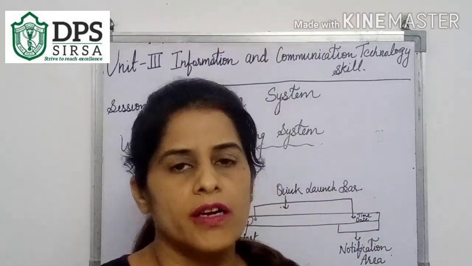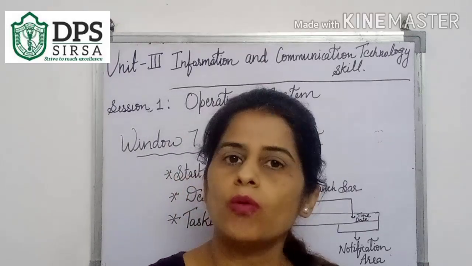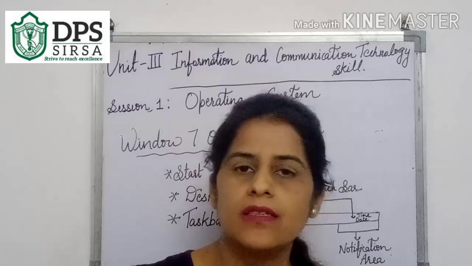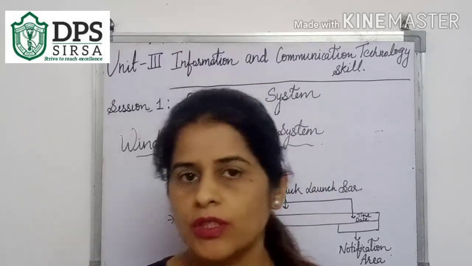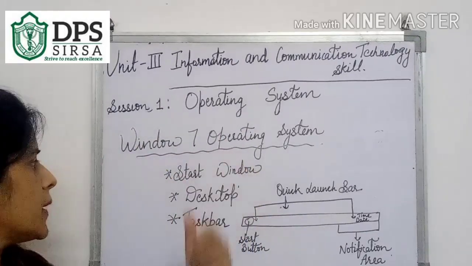Now, according to your syllabus, in this there is the Windows 7 operating system. We will talk about what is Windows 7 operating system. You all are having the operating system in your PC. Some are having Windows 7, some are having Windows 10, some are having advanced Windows. Now, what is Windows 7 operating system?